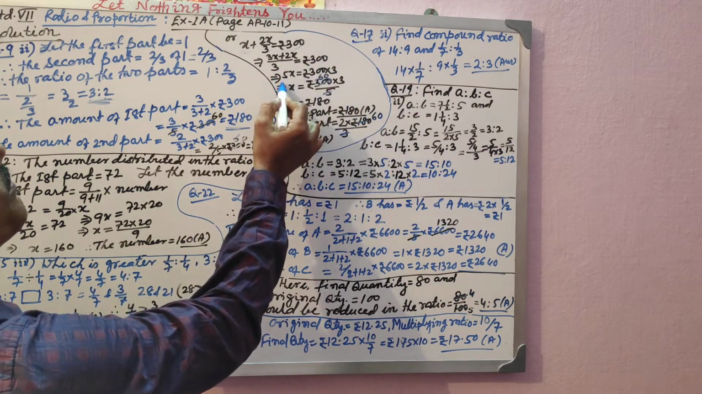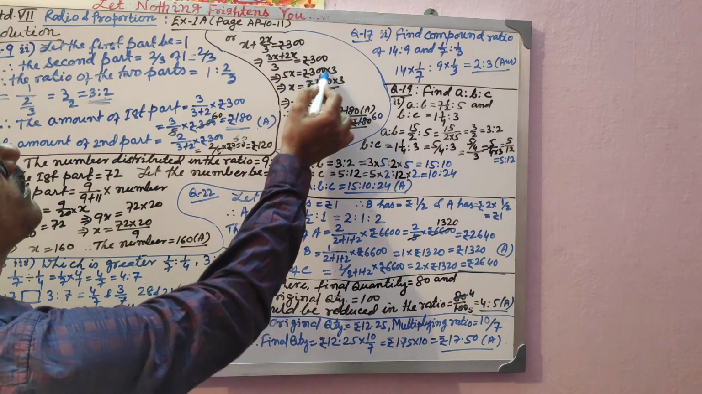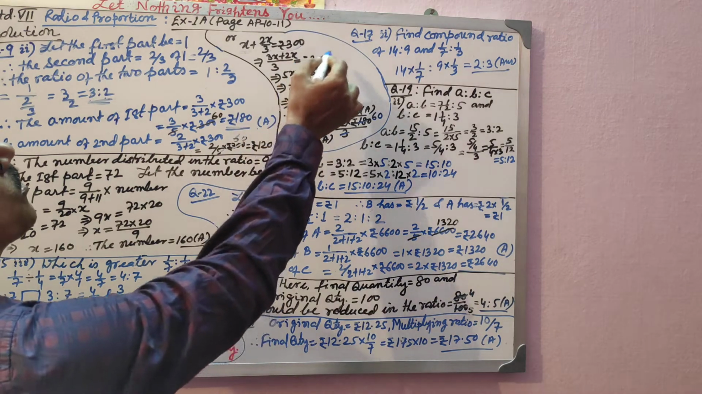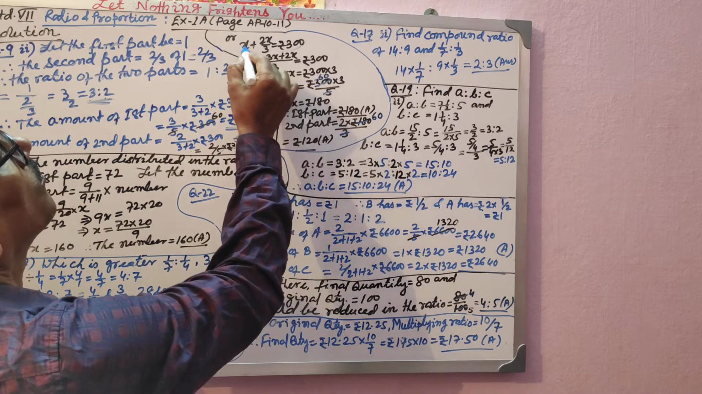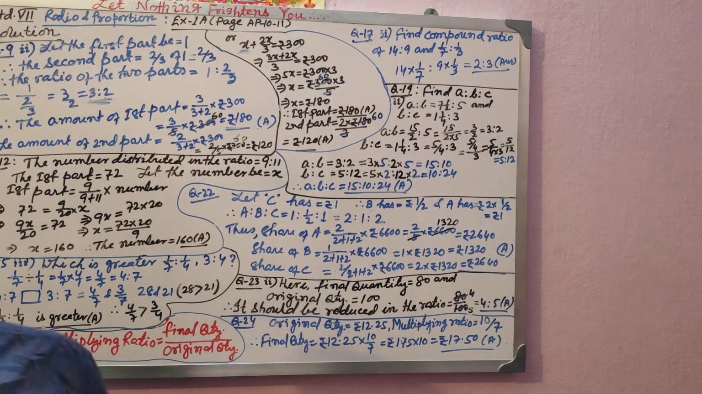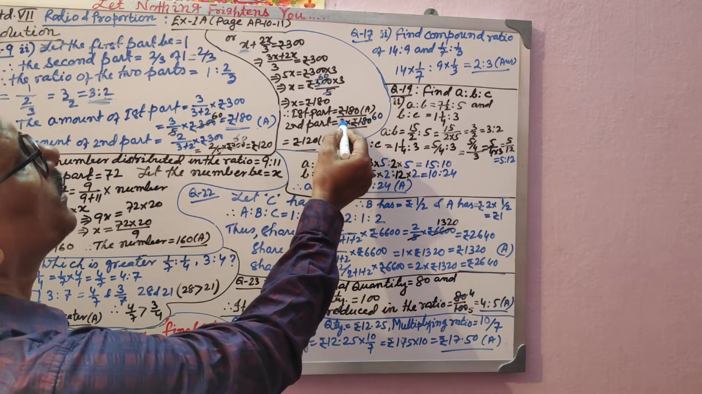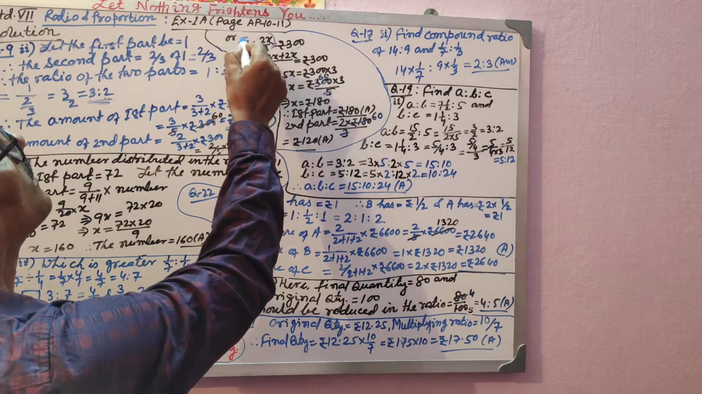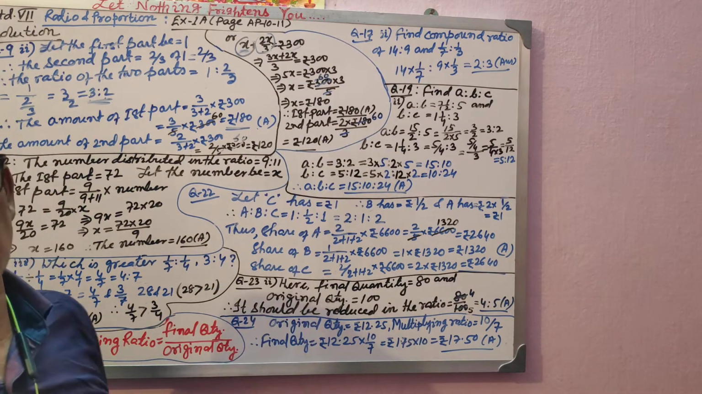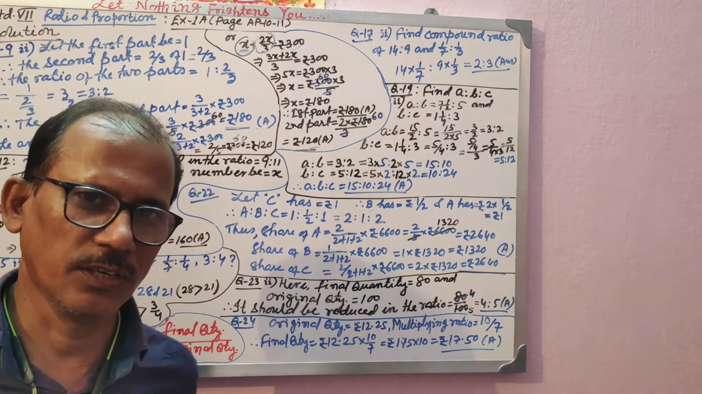5x by 3 is equal to 300. 3 will be cross multiplying. So 5x is equal to 300 into 3. x will be, see, 60 into 3, that is 180. So first share will be 180. Second share, you can subtract from 300 and get 120, or you can do it 2 by 3 of x. This is the second share, this is the first share. If you simplify, you will find 120. You can do that in that procedure also, whichever is convenient to you.